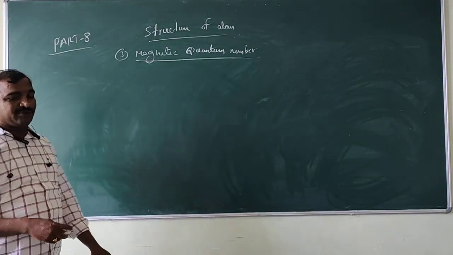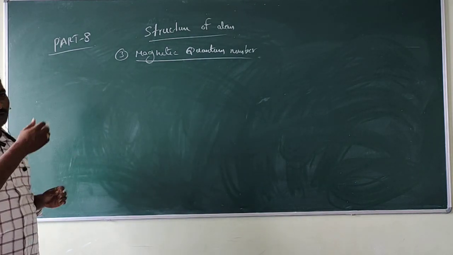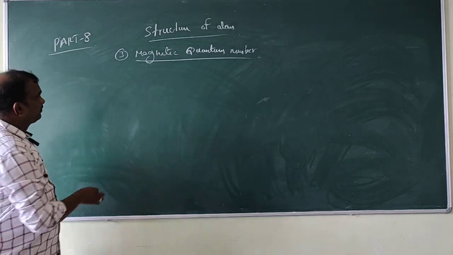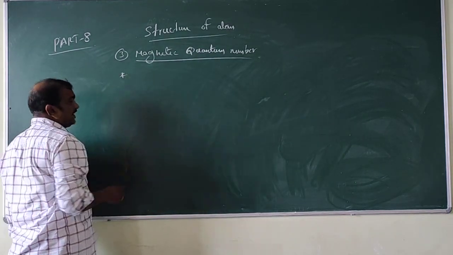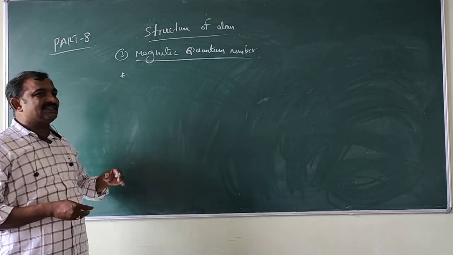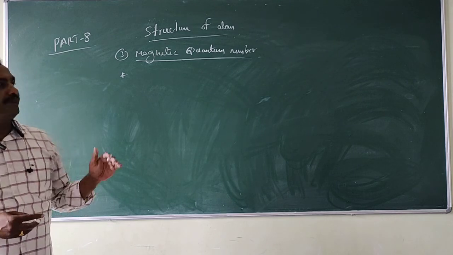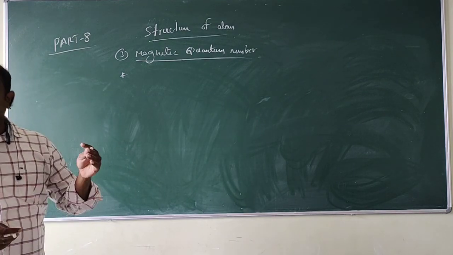So what is the magnetic quantum number? As with the previous quantum numbers, we can write it point by point. First point: the magnetic quantum number was proposed by Landé. In the previous class, the principal quantum number was proposed by Niels Bohr, and the azimuthal quantum number was proposed by Sommerfeld.